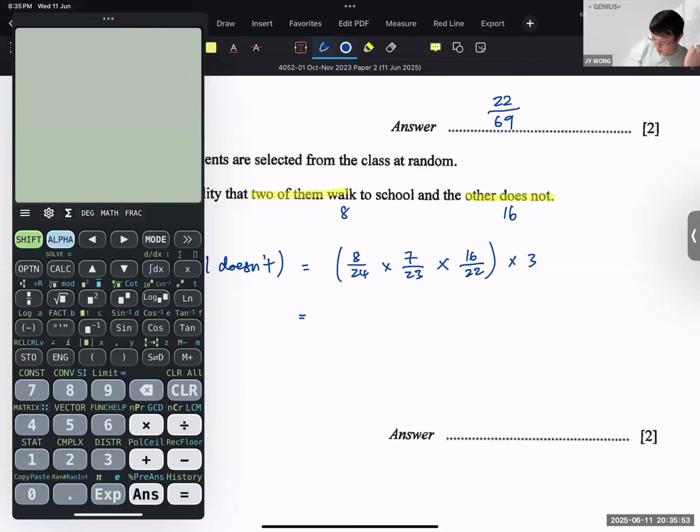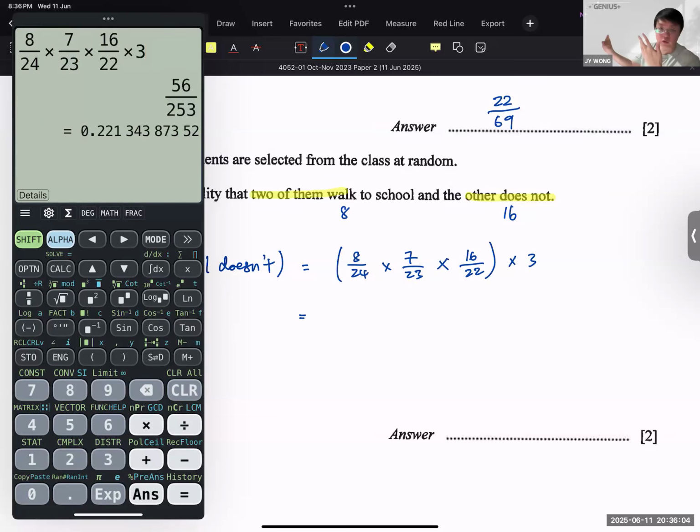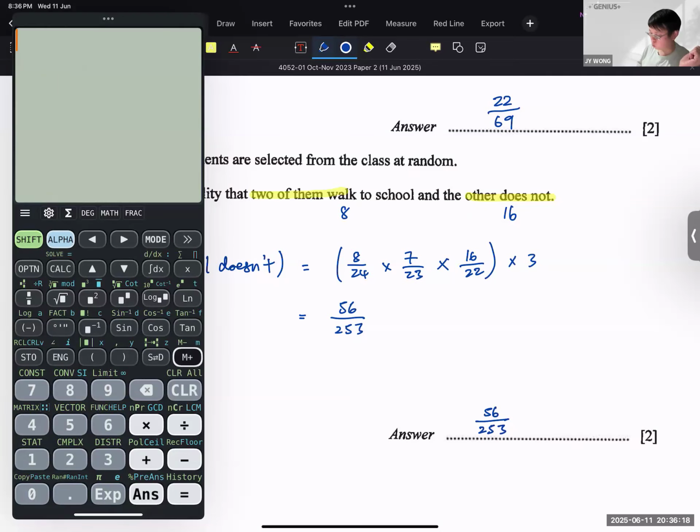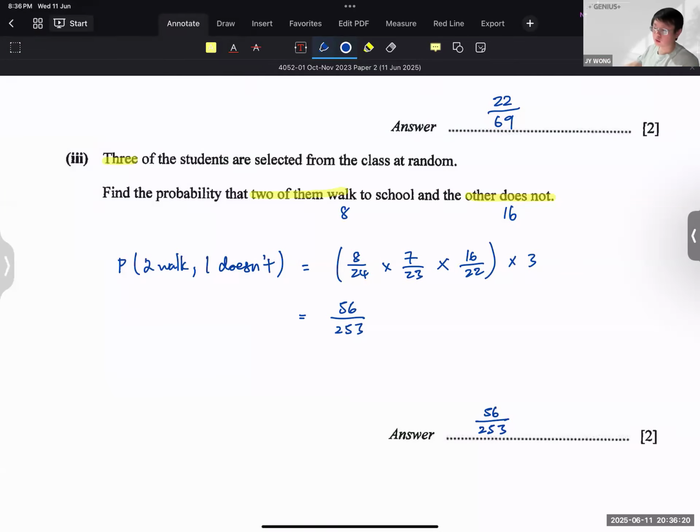That's it. Okay. The answer key for the TYS for this kind of question, they always like to do the addition method, which I can never understand why they like to do. All right, the 3 scenarios, because multiplication is commutative, you can just directly times 3. That's it. So you will just get 56 over 253. Maybe the addition method helps students to understand it better, but I do think that you should just understand that there are 3 possible scenarios and therefore you multiply by 3.